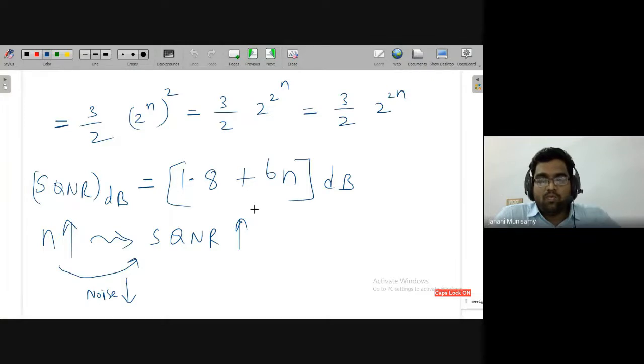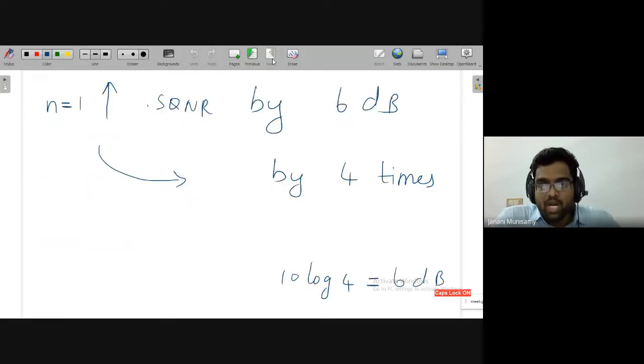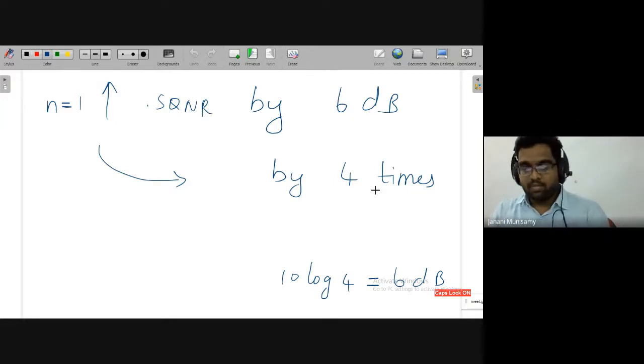So for every 1 bit increase, the signal to quantization noise ratio will increase because quantization noise will decrease. So for every 1 bit increase, SQNR increases by 6 dB, or if you represent it in terms of number, it will increase by 4 times. This is the final observation.